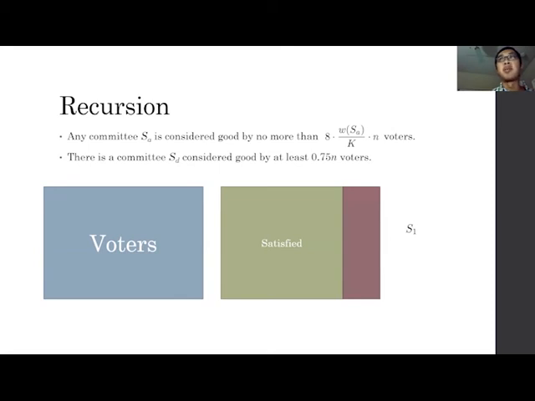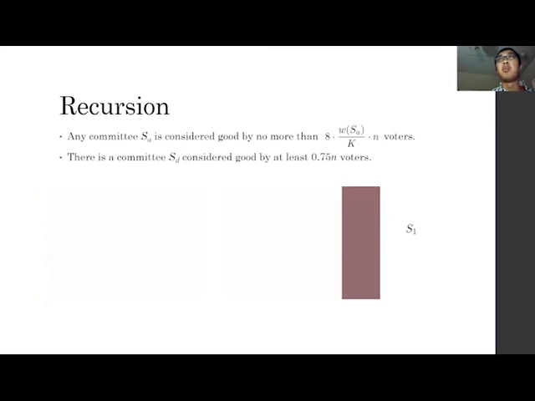Now, at least 3 over 4 fraction of voters are satisfied by having a good committee. Now we recurse on the unsatisfied voters. And by recursion, now the new number of voters is at most N over 4. And we set this new budget limit K prime to be K over 2.